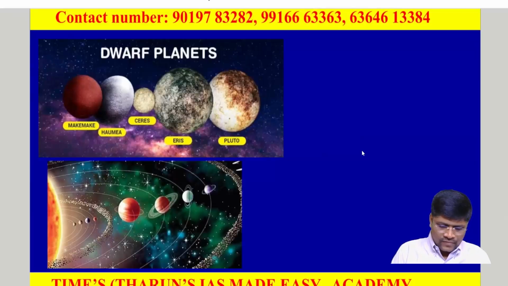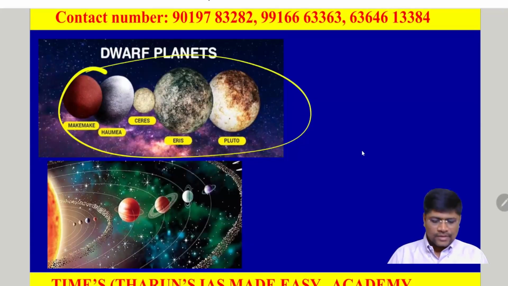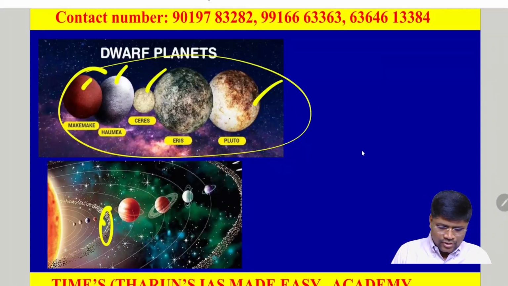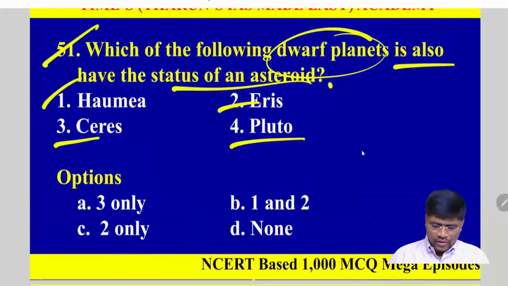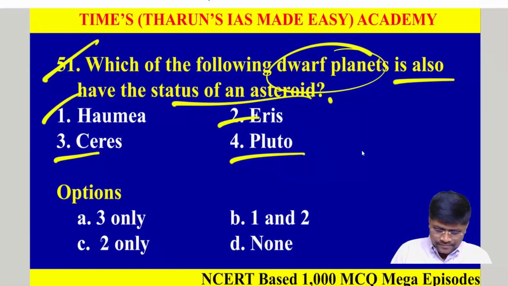These are the 5 dwarf planets in our solar system: Ceres, Haumea, Eris, Makemake and Pluto. Out of these, the dwarf planet Ceres is also found in the asteroid belt. That's why it has the status of both an asteroid and a dwarf planet. So according to the explanation, it is Ceres, option 3.